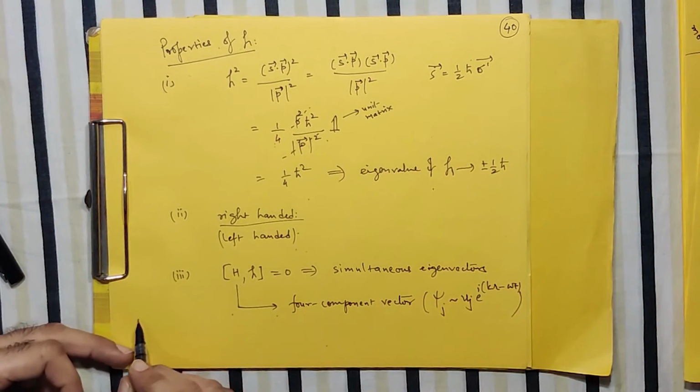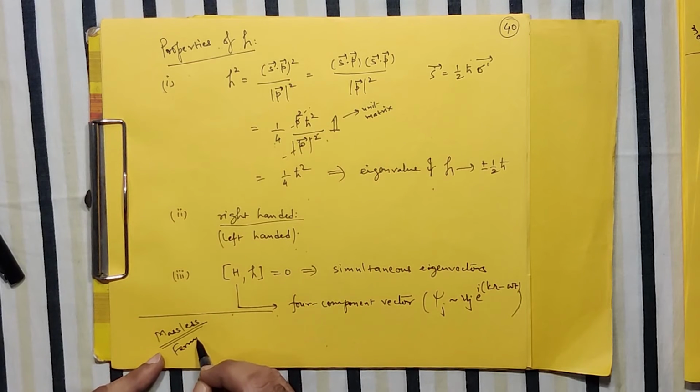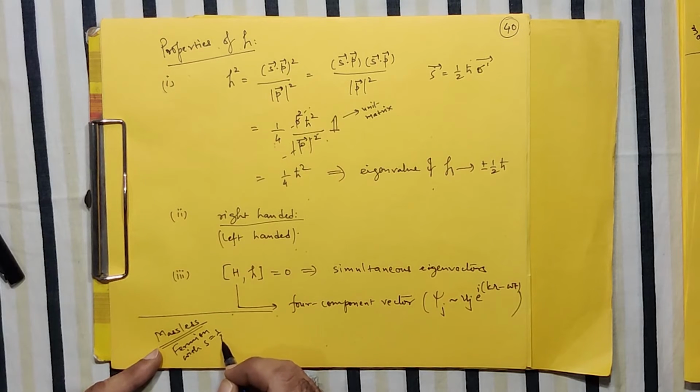As a special case of it, let us consider you have a massless fermion with spin S half, correct? And you know that this is like a neutrino. So if you are considering a particle or a system made up of neutrino and antineutrino, then in that case, for a neutrino and antineutrino, your rest mass is 0.